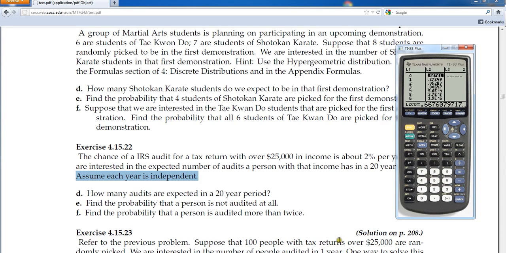So anyway, that's a little bit of an answer to the question. I hope this helped you answer number 22.